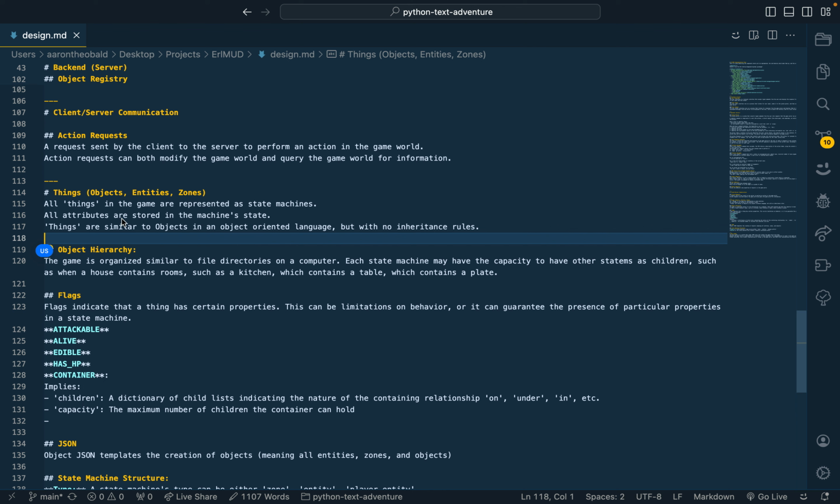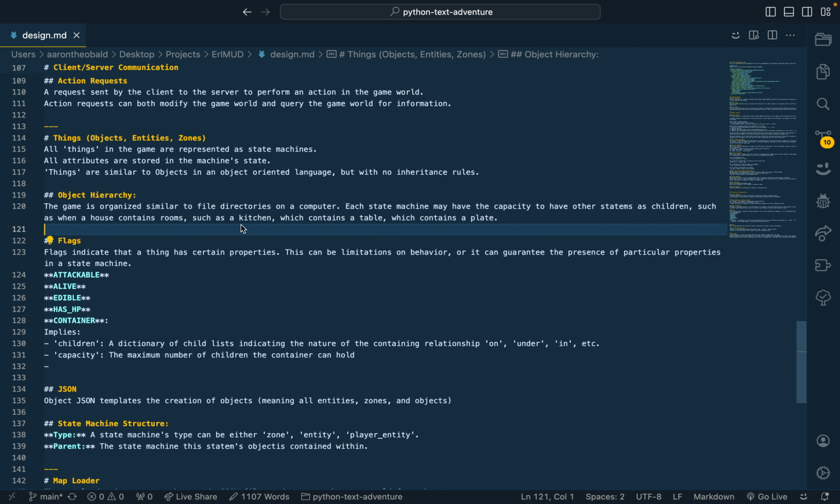But yeah, objects, well, they're all state machines and they have state. So the game spatially is organized kind of like file directories. If you wanted to, you could have a room that goes north into itself. There's no escape. That'd be kind of funny.